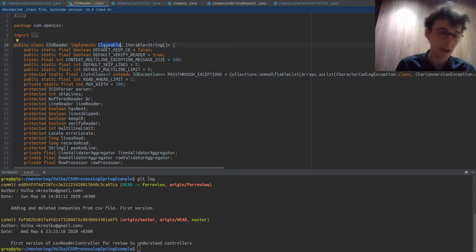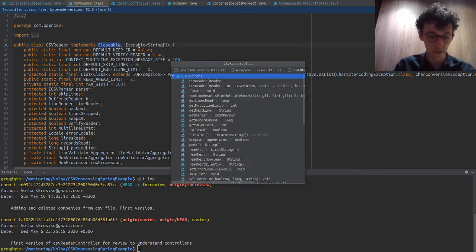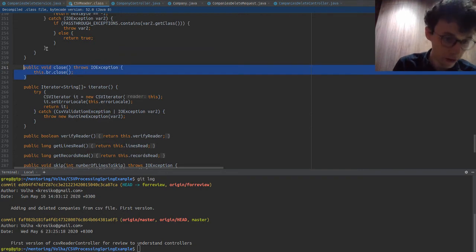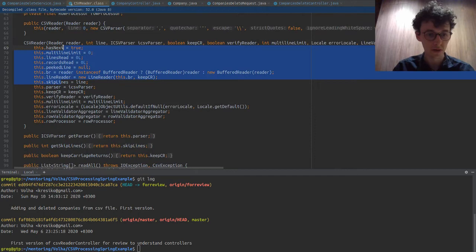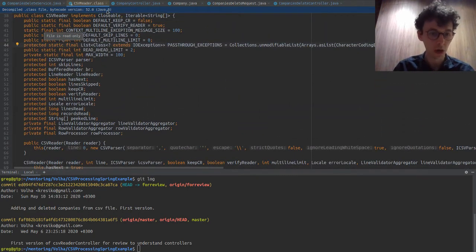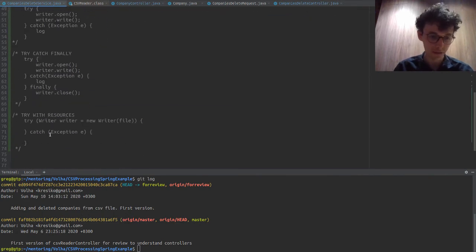Okay, so implements closable. Now, what this means is it will have a close method. And when we have a close method and something implements this interface of closable, we can put it in the try catch with resources.